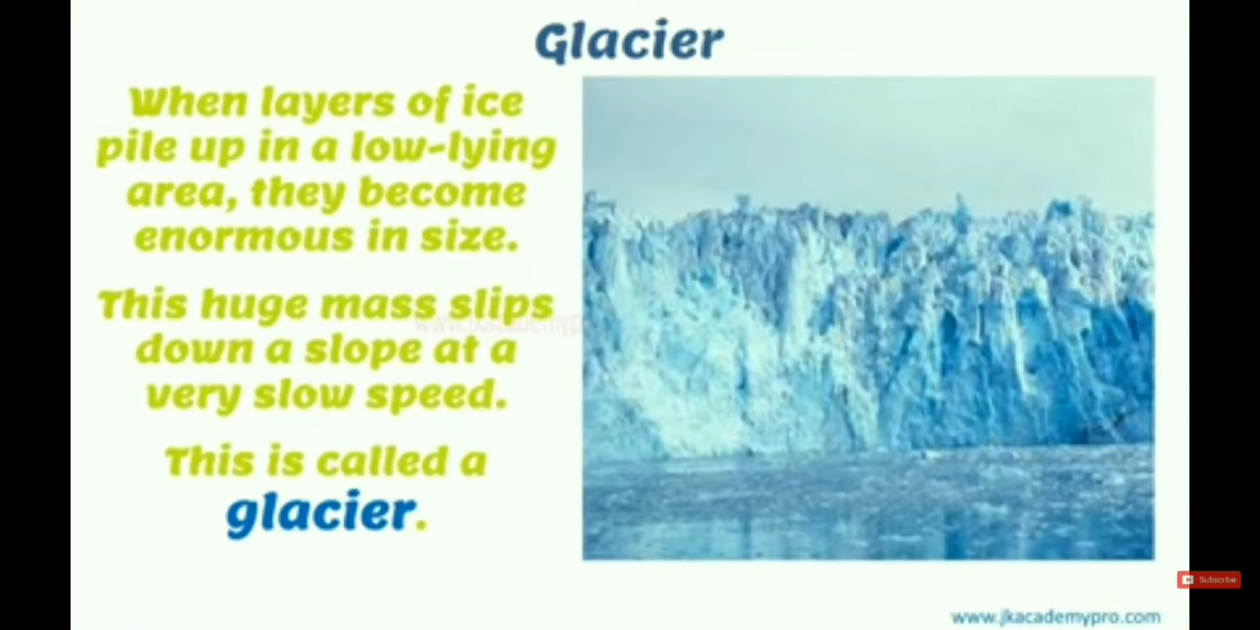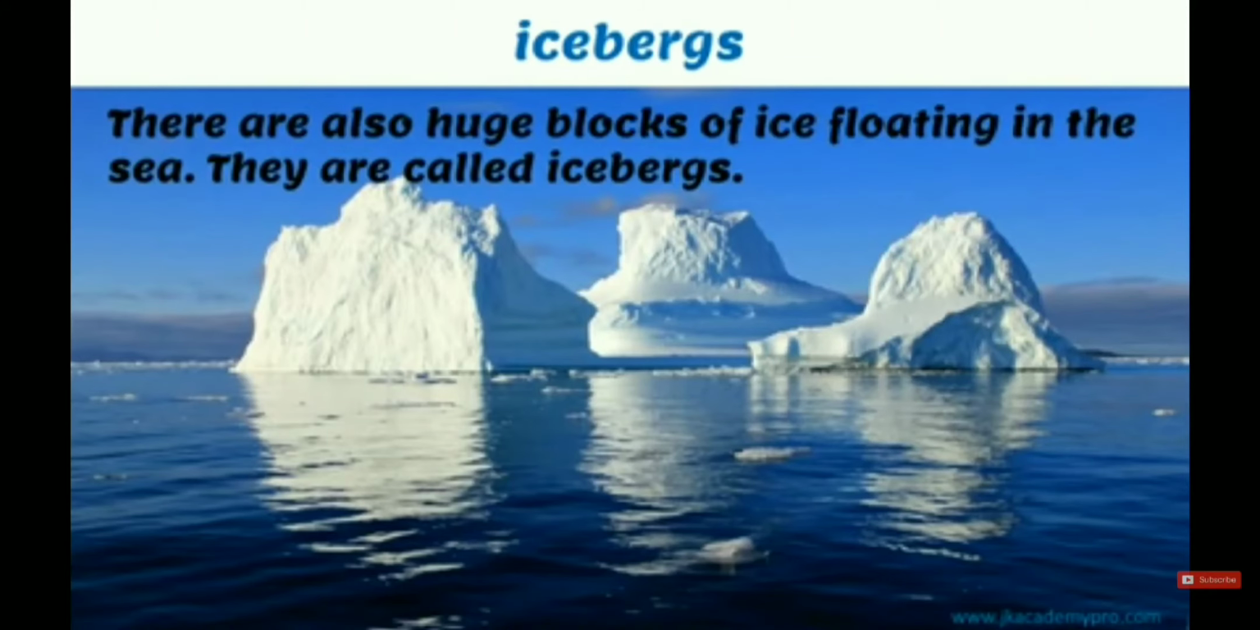Glacier. Glacier means a mass of ice slowly moving on the earth's surface. When layers of ice pile up in a low-lying area, they become enormous in size. This huge mass slips down a slope at a very slow speed. It is called a glacier, the cover of ice.